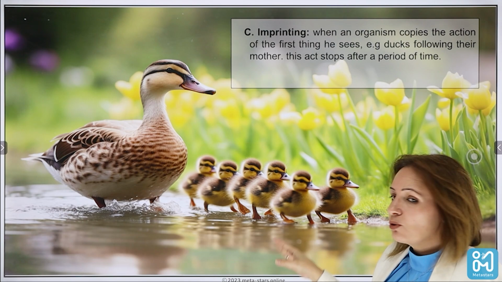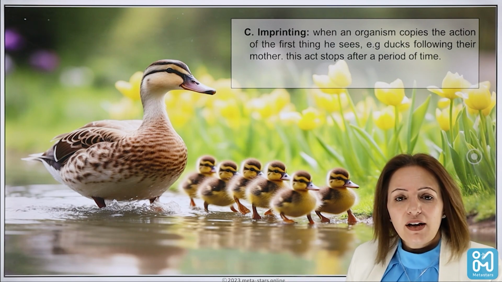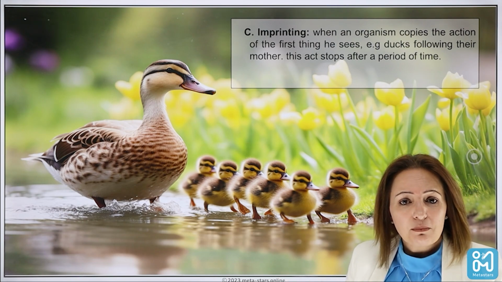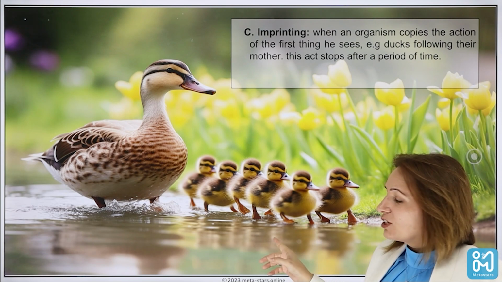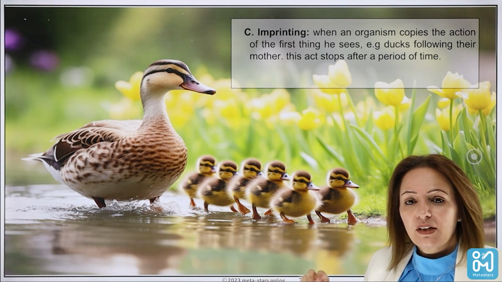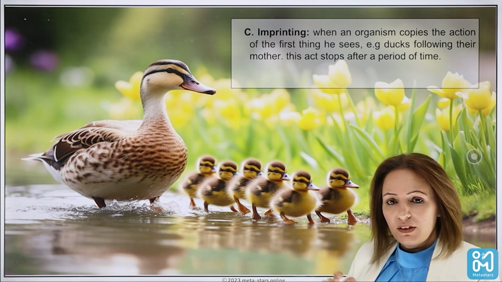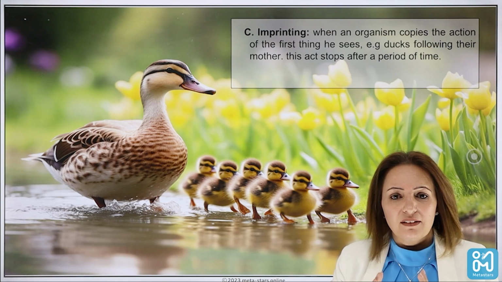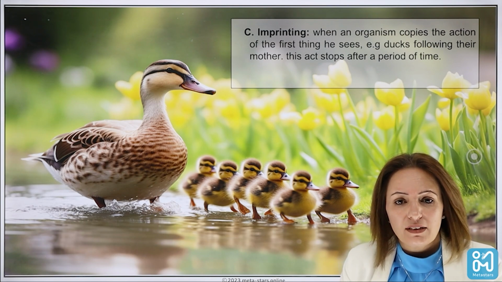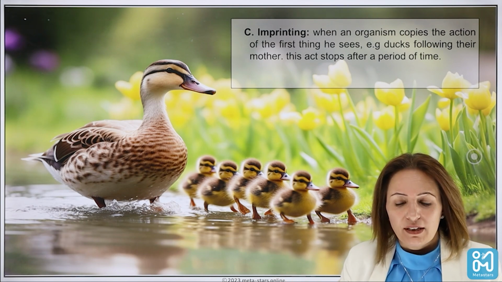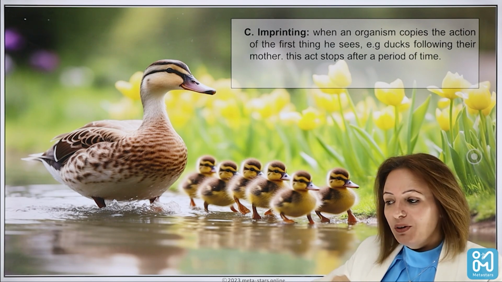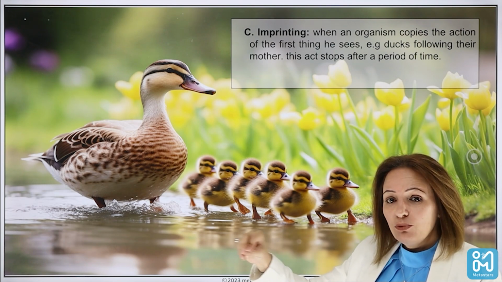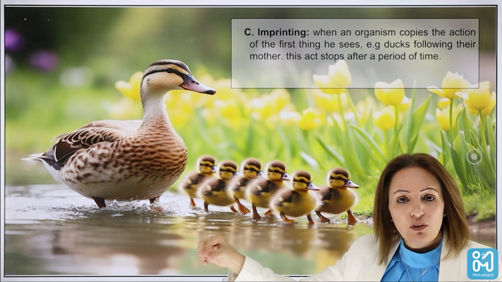Now, this is called imprinting because we are actually printing the action of our mother. In this experiment, the scientist allowed some duck eggs to hatch, and he was standing in front of the hatched eggs at that point, not the mother of the eggs. What happened is that when the scientist moved, all the ducks started to follow him.